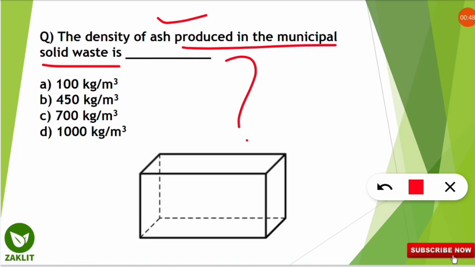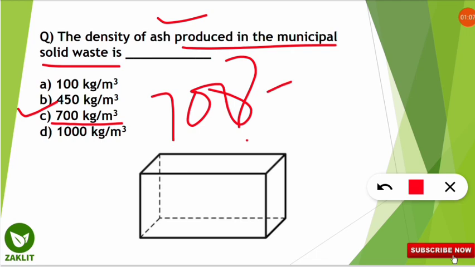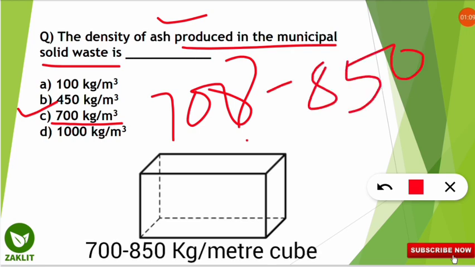So the correct option will be option C, 700 kilogram per meter cube, is the density of ash produced in the municipal solid waste. So what is actually this ash produced in the municipal solid waste, and what is the actual value? Actually, the range of this ash produced in the municipal solid waste is between 700 to 850 kilogram per